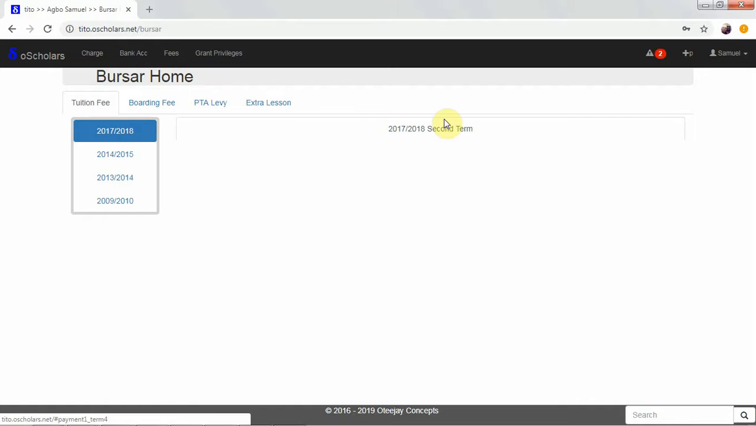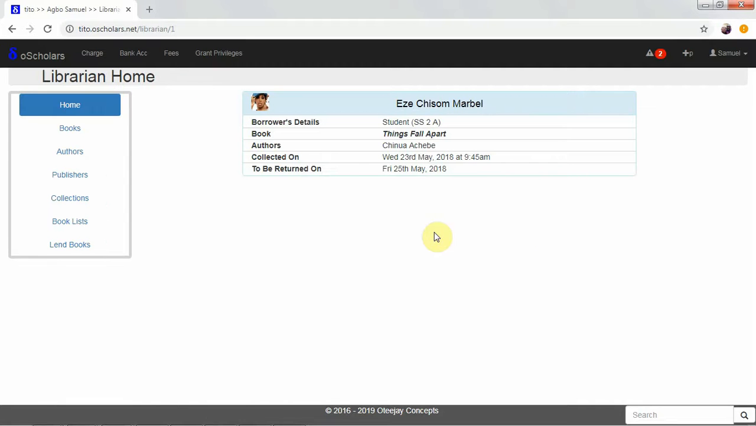Since this particular person who is a bursar is also the librarian in the school, he can access the homepage of the library or the librarian's account using the profile drop down and coming to the button that is labeled library. When he clicks on it, he will have access to the librarian's interface.